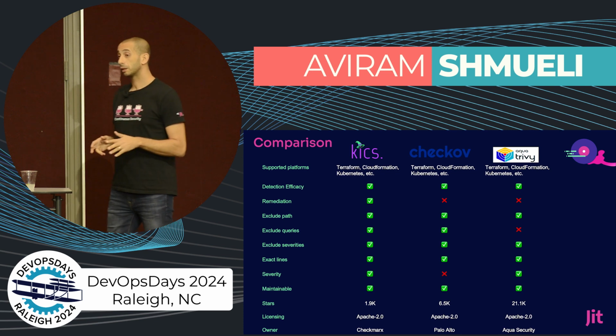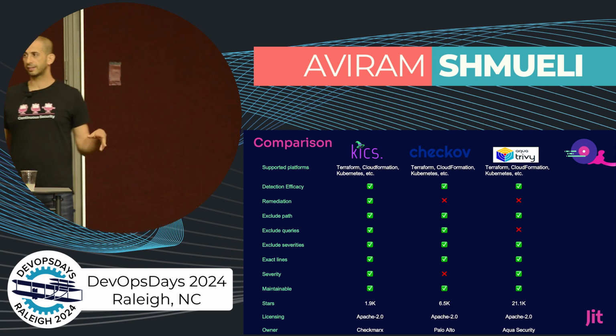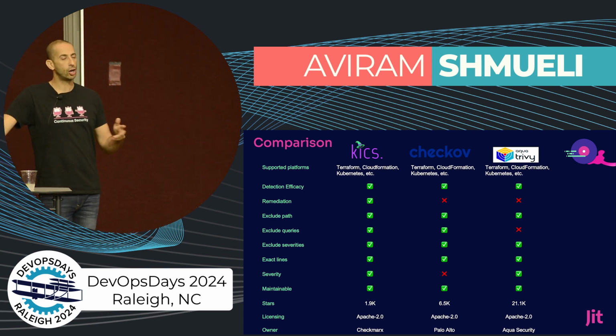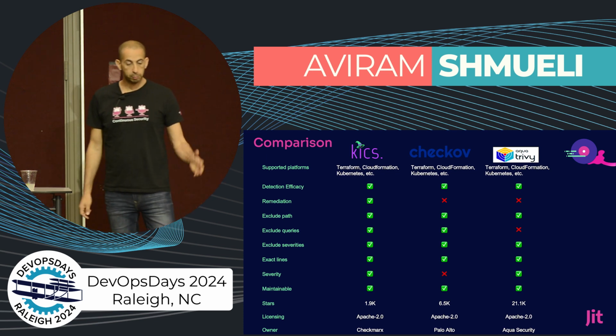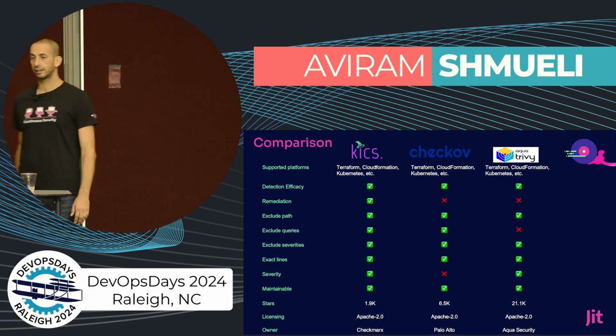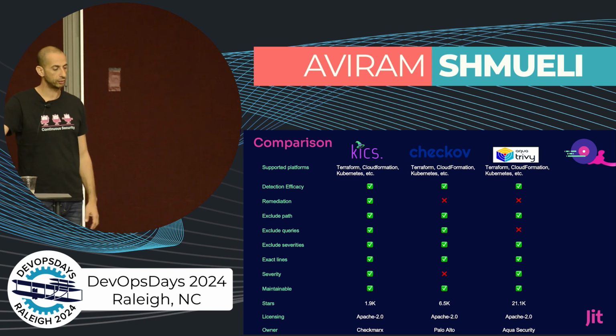All of them are maintainable, meaning when I prepared this deck and I was looking in GitHub, all of them were updated in the last 48 hours. So people are working and maintaining those projects. They are very popular, and the license model is permissive, so it's great to use them.